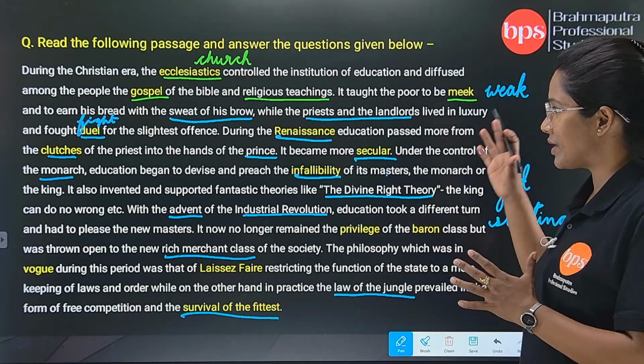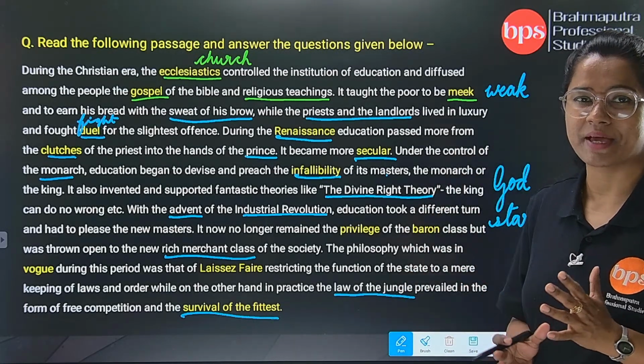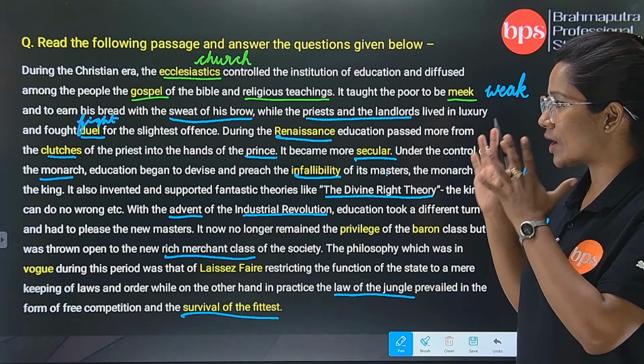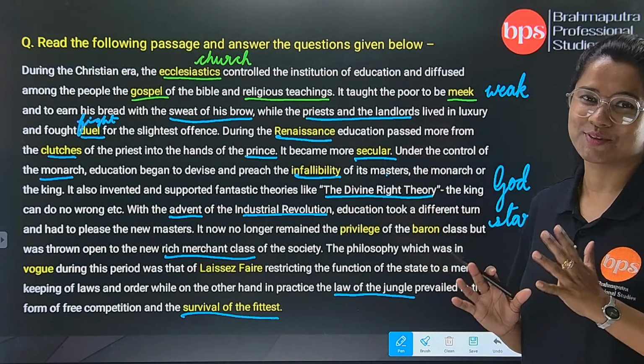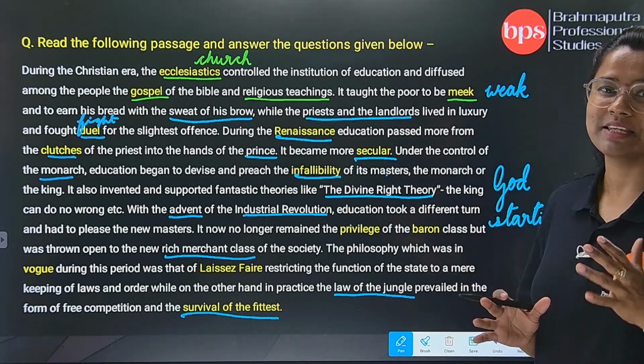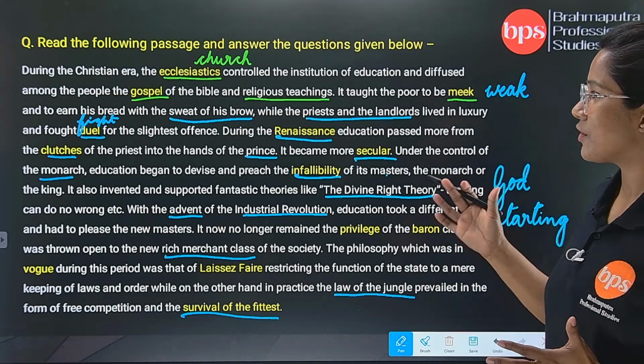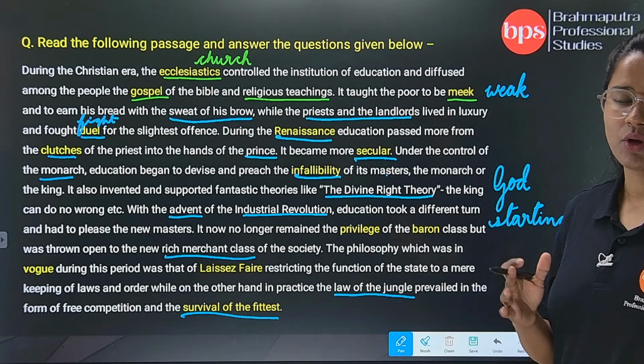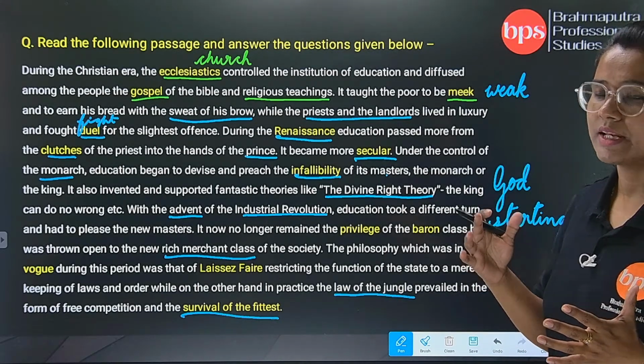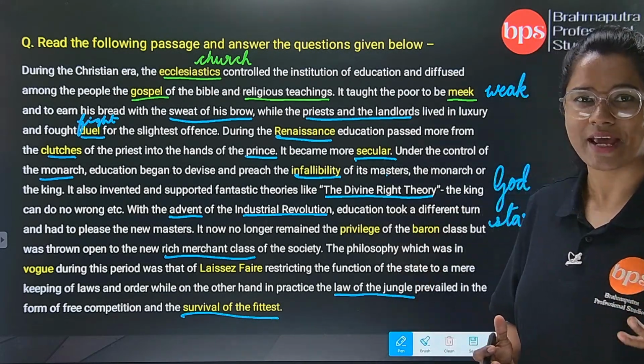Now we have gone through the passage, and we have tried to understand the meaning, what the passage is trying to tell us. So later on you can go through the passage in your leisure time or when you are practicing.